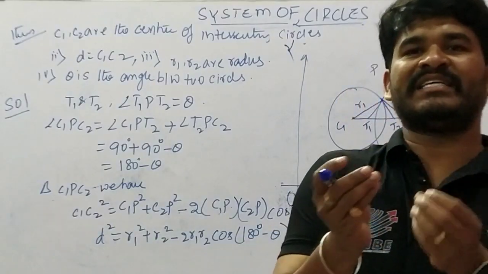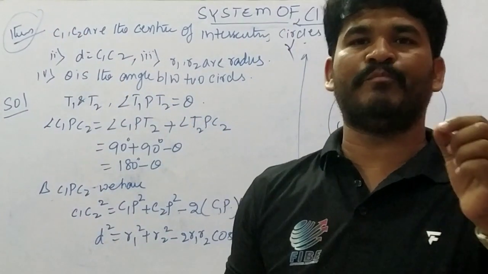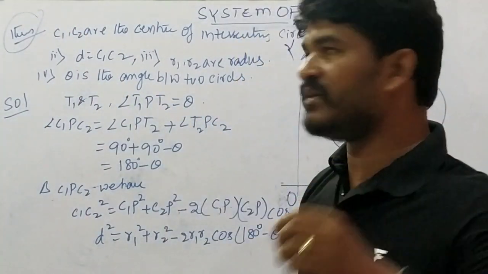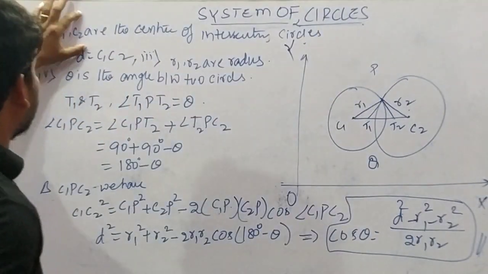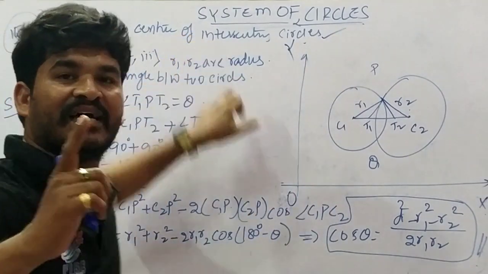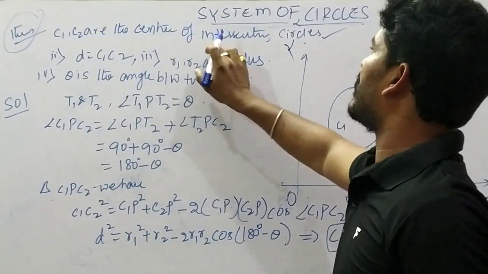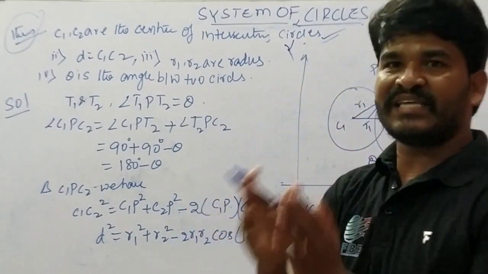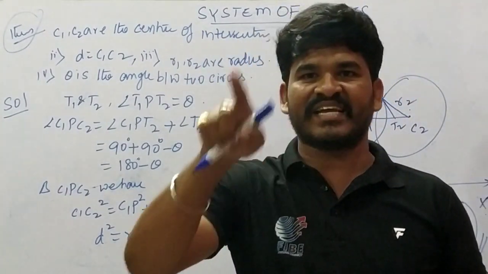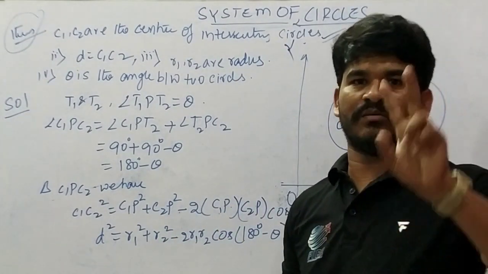Next we will discuss one small theorem. This theorem is very important, but very easy to define. This is question number 1. C1 and C2 are the centers of the intersecting circles, which means two circles are intersecting. Here C1 and C2 are the centers of both circles.